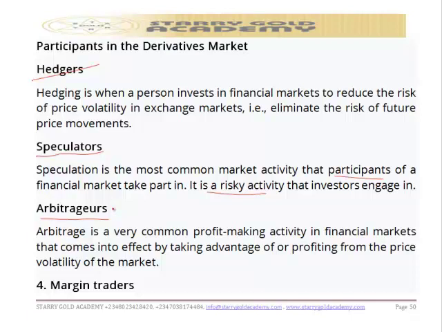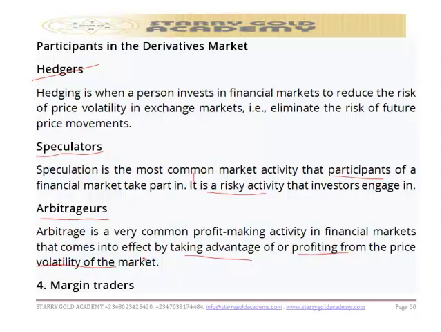Arbitrage is a very common profit-making activity in financial market that comes into effect by taking advantage of or profiting from the price volatility in the markets. An arbitrator makes a profit when a price difference arises in investment of a financial instrument such as bonds, stocks, and derivatives themselves. That's about arbitrator.